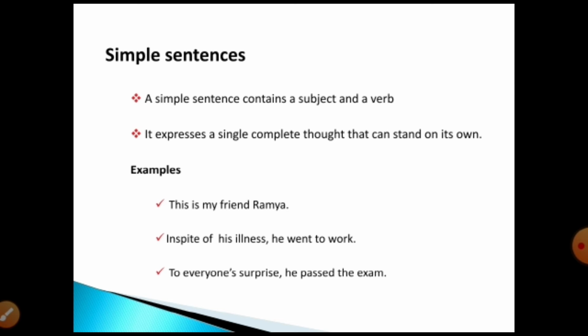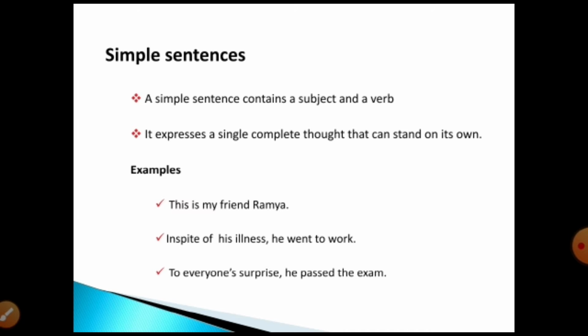Then coming to our topic. We will see simple, compound and complex sentences. First, the simple sentence. What is a simple sentence? A simple sentence contains a subject and a verb.